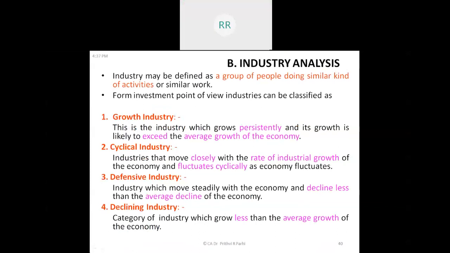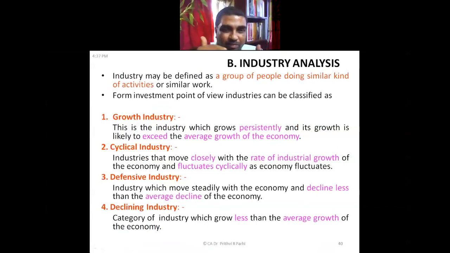And again, in the analysis we can classify them as a growth industry. Some industry which grow persistently, and their growth rate may exceed the growth rate of the economy. So we need to identify whether this industry is a growth industry. When we say industry, what do we exactly refer? A group of people or group of companies doing a kind of similar activities. That's why we can say IT industry, pharmaceutical industry, hotel industry. That means I'm talking about all such companies in the hotel group. So it's like this, identify growth industry.